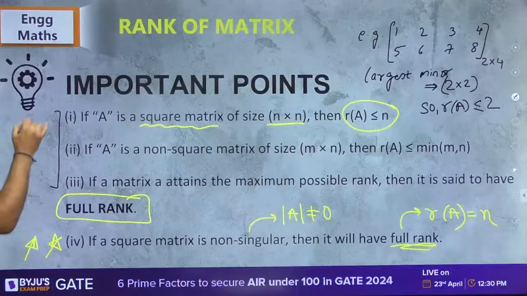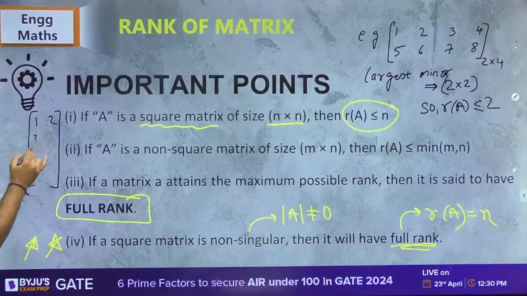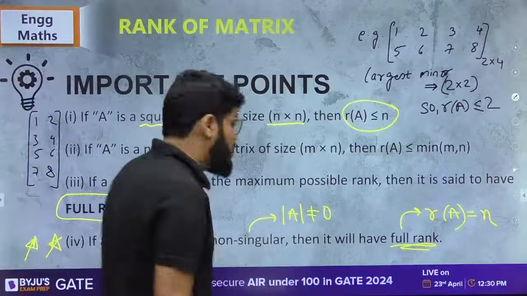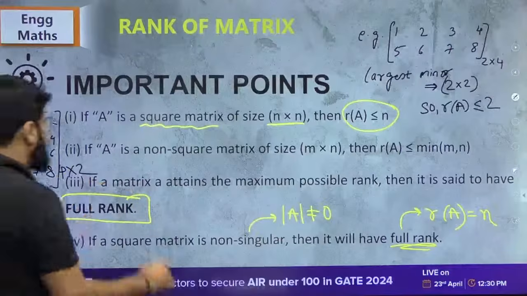If it was something like this, think and decide now. 1, 2, 3, 4, 5, 6, 7, 8. Then also, okay, this is 4 cross 2. 4 rows and 2 columns.